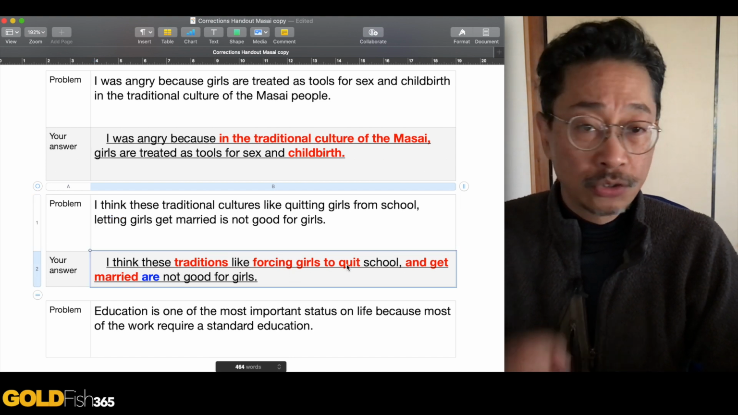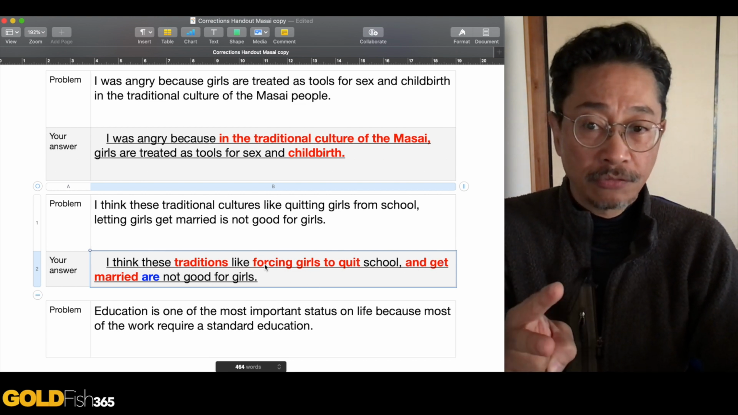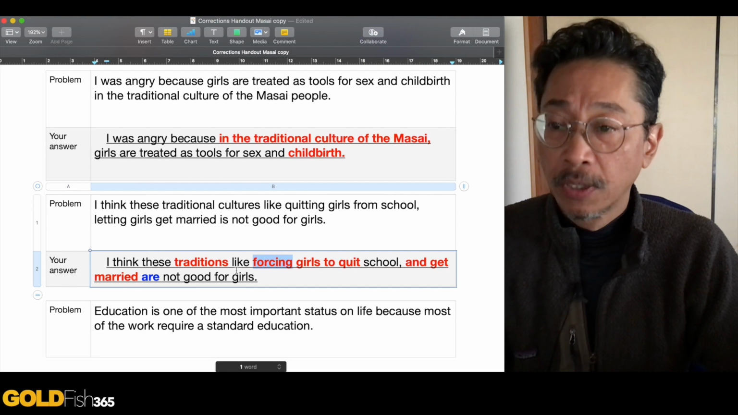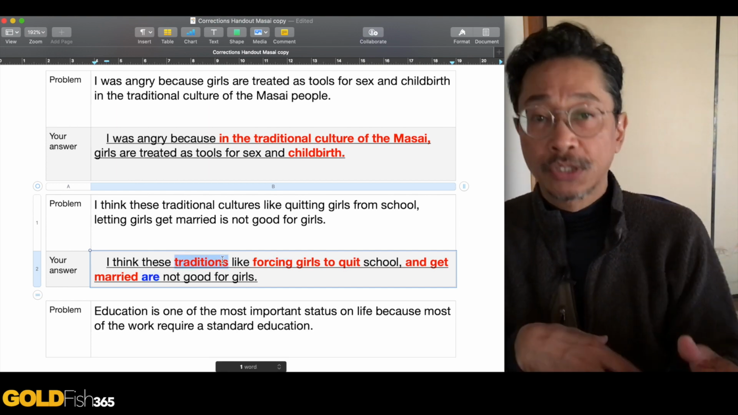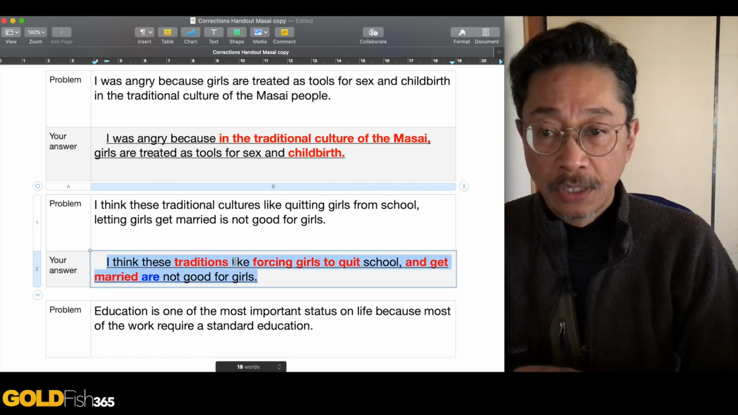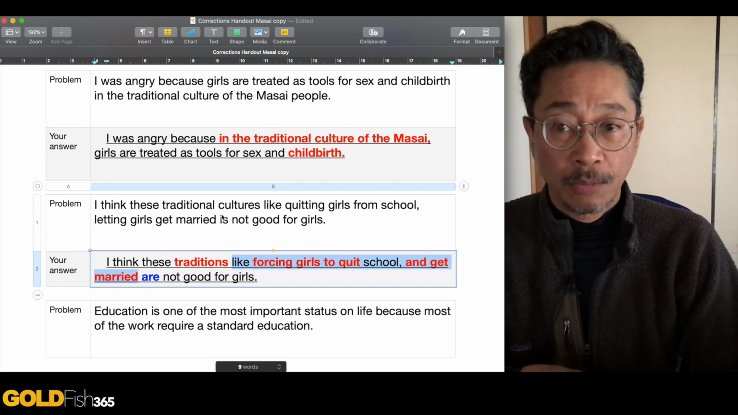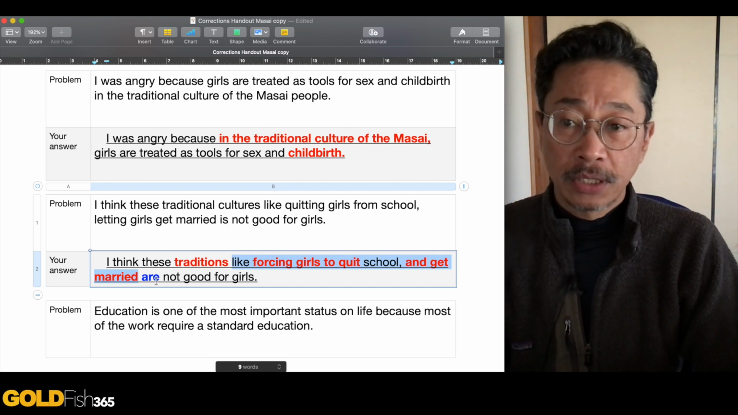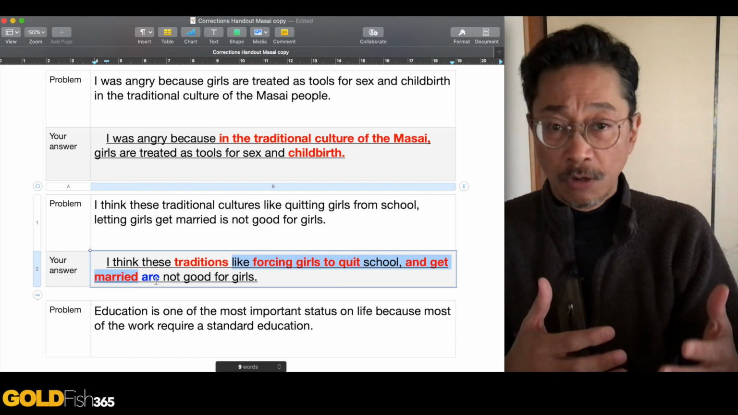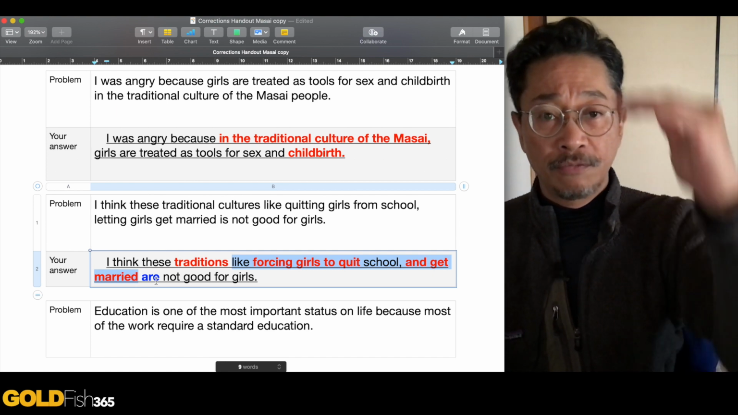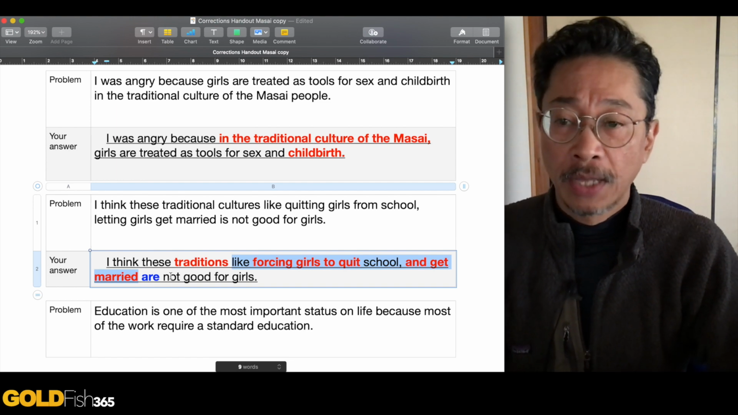Okay? Forcing girls to, one, quit school, and two, get married are there together, so you only have to say forcing one time. Okay? Now the reason why this is "are" is because traditions is the actual subject. Okay? All of this is an example of those traditions. This is the subject, this is the verb. So it's not correct to say "is", it's correct to say "are". And this is, again, another example of the subject-verb agreement that you have to be very careful of. This person went down, I think, from a B- to a C+, just because of that one mistake.